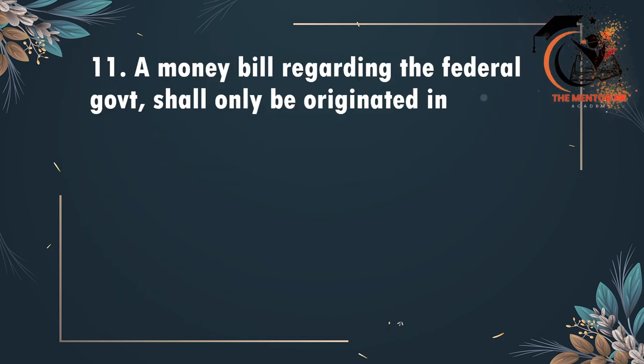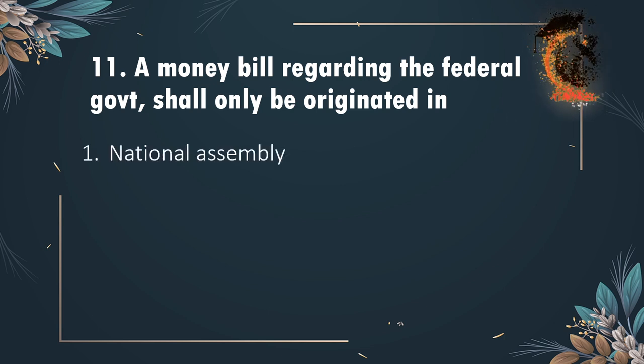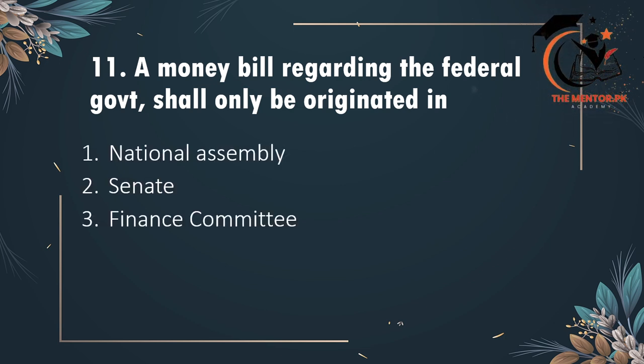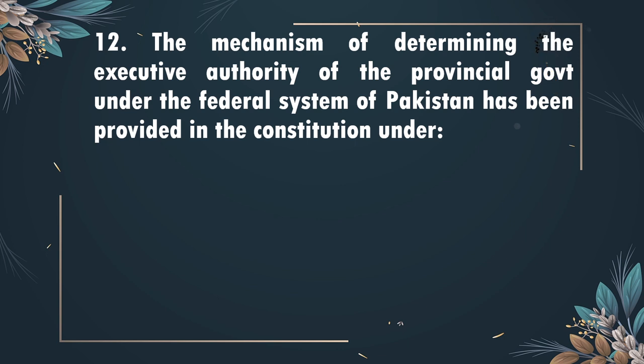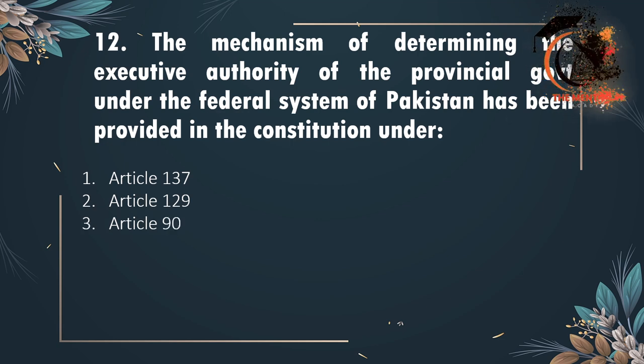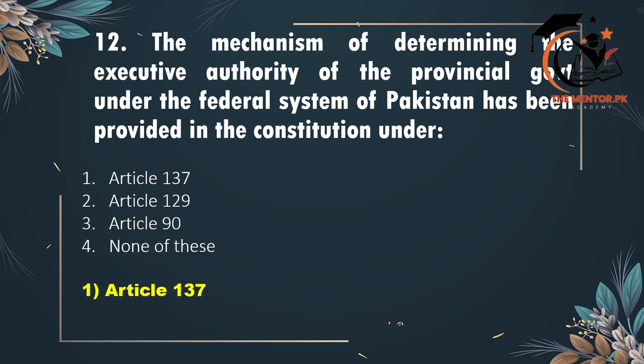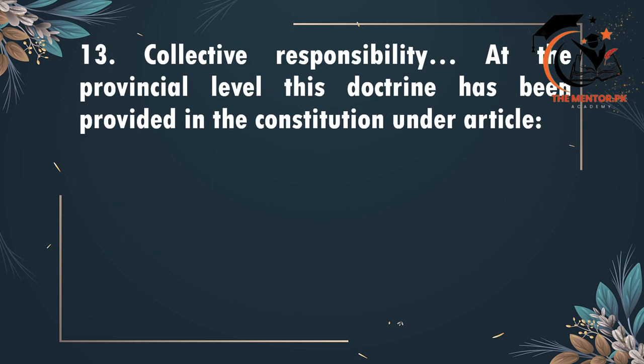Eleventh: a money bill regarding the federal government shall only be originated in the National Assembly, the Senate, the Finance Committee, or none of these. The correct option is option 1, the National Assembly. Twelfth: the mechanism of determining the executive authority of the provincial government under the federal system of Pakistan has been provided in the Constitution under Article 137, Article 129, Article 90, or none of these. The correct option is option 1, Article 137.